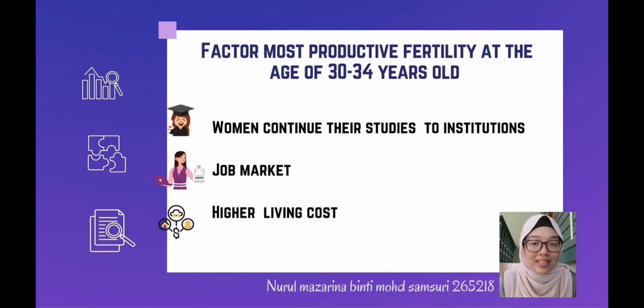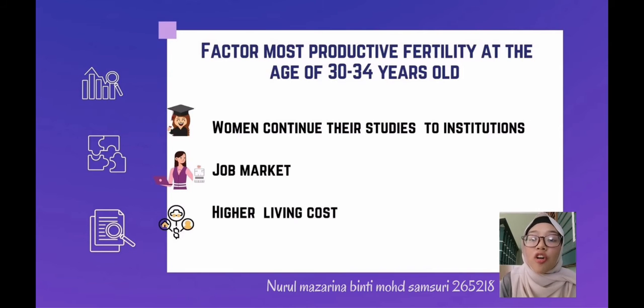The reason why the most productive fertility is at the age of 30 until 34 years old is because many couples now delay their marriage due to several factors. For example, women nowadays mostly continue their study at institutions of higher learning and also the job market.